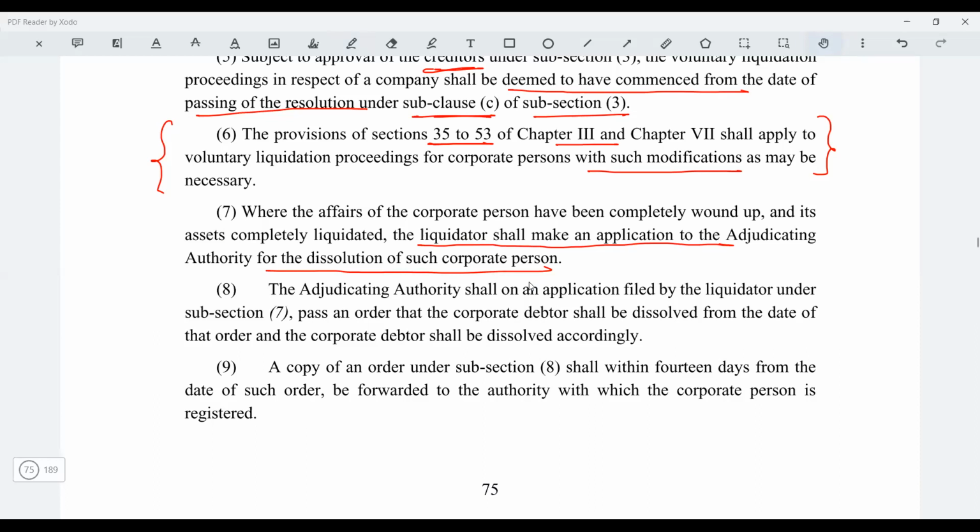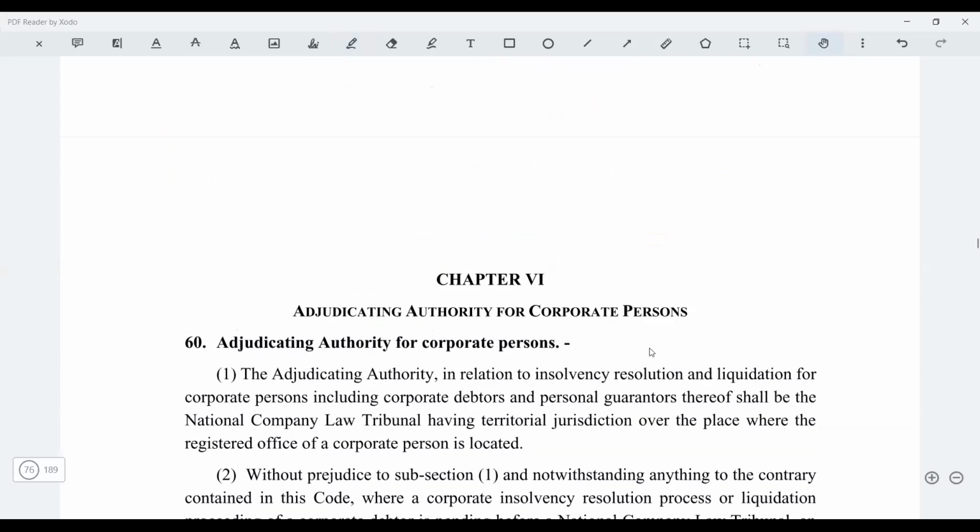And then the adjudicating authority, on the application filed by the liquidator, will pass the order that the corporate debtor is dissolved from the date of the order. And then the copy of the order will be submitted within 14 days to the ROC, to the authority where the corporate debtor is registered. Guys, is this part clear?